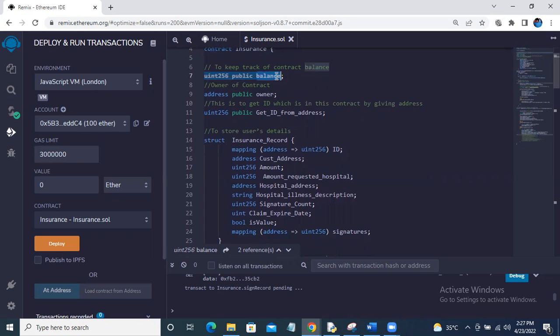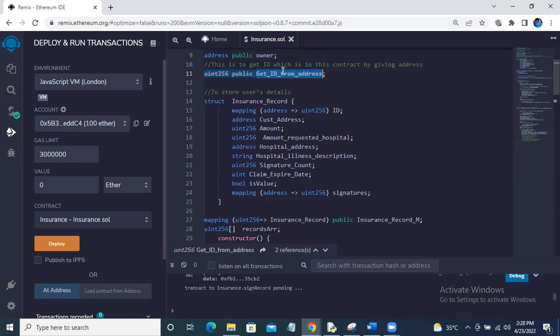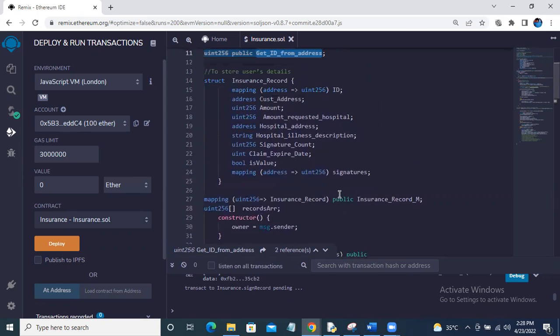So how many ethers are present in our contract, and the owner is the owner of the contract. It will just show the owner of the contract. And get ID for address. I'll explain this below when we add another function which we use there. So I'll explain it there.